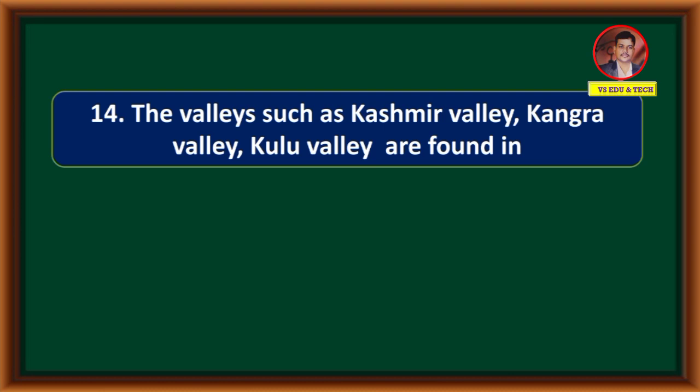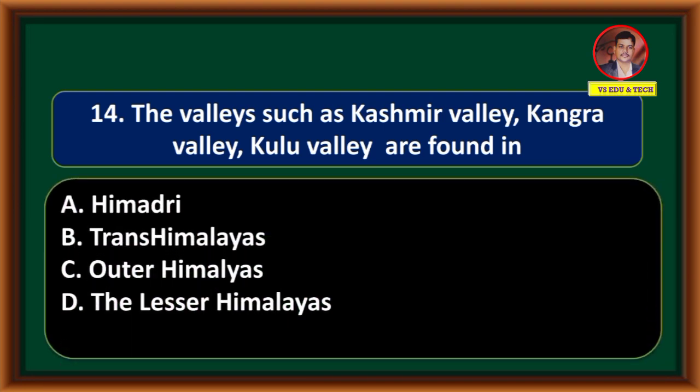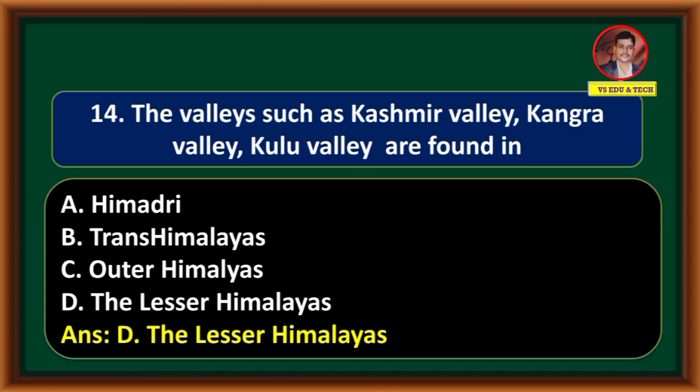The valleys such as Kashmir Valley, Kangra Valley, Kulu Valley are found in Himadri, Trans Himalayas, Outer Himalayas, the Lesser Himalayas. Correct answer is the Lesser Himalayas.